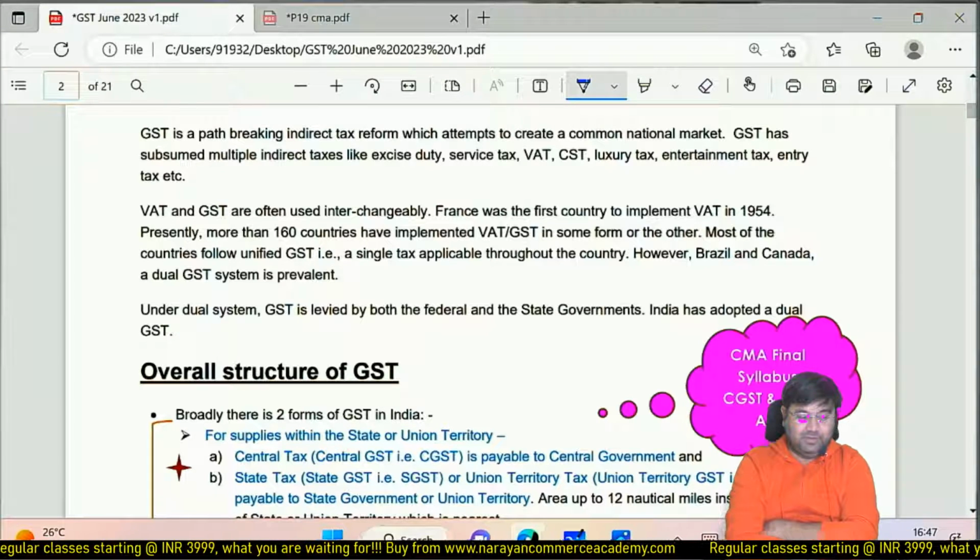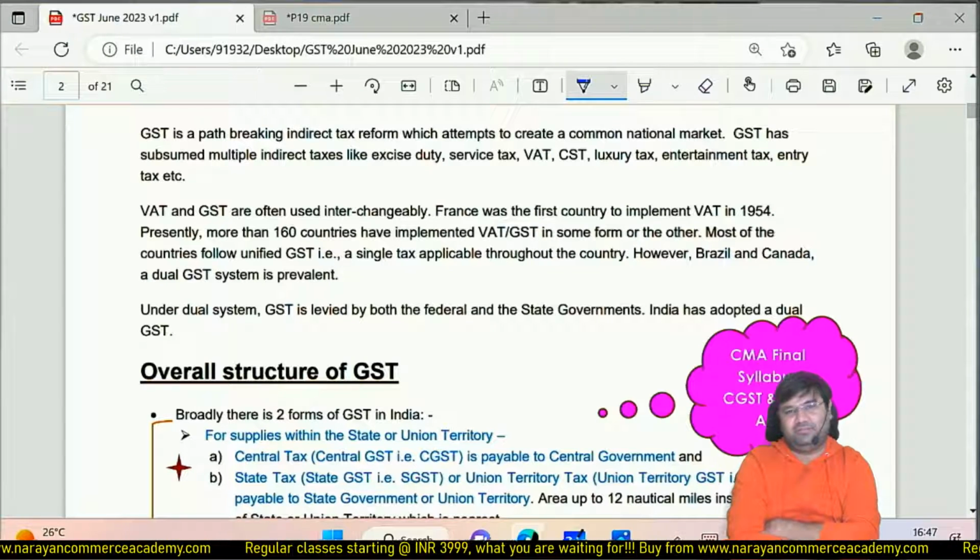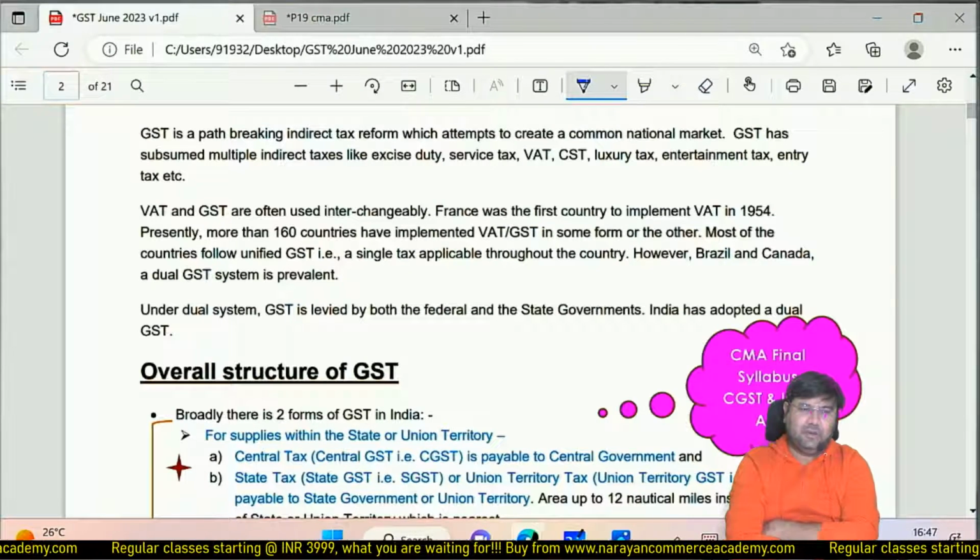State power, politics. Correct. State power, politics play a very important role. But I differ. Although state power, politics may be correct answer, but my opinion is different in this matter.